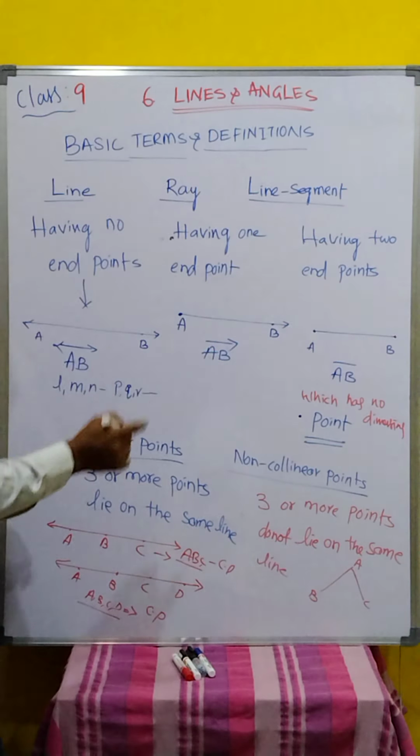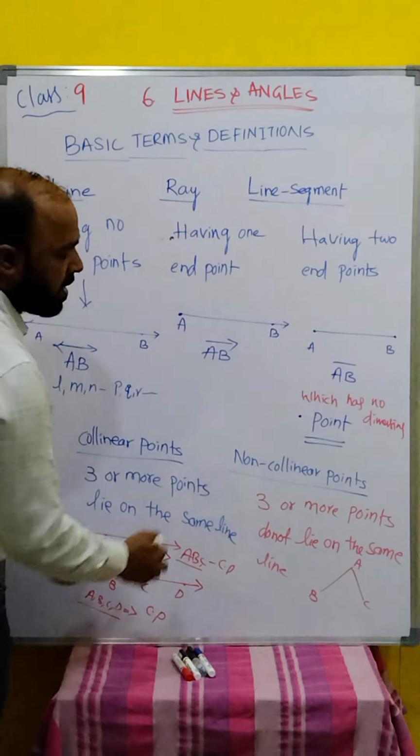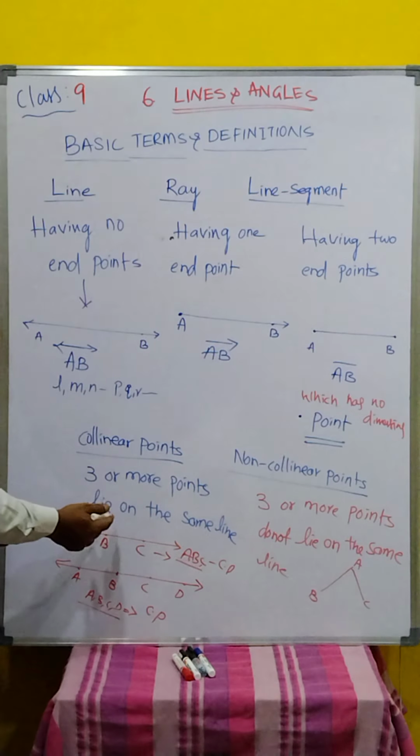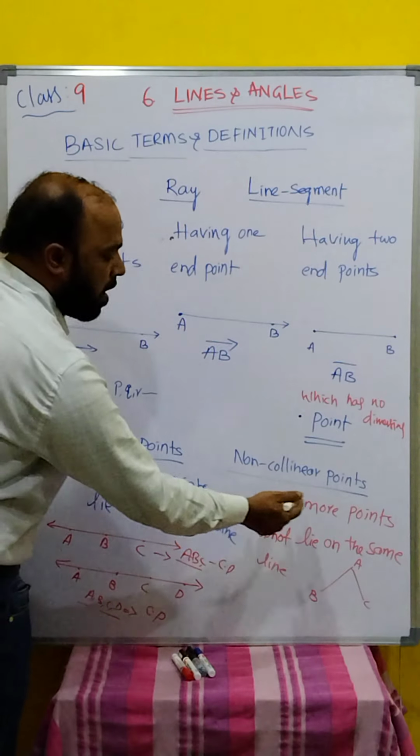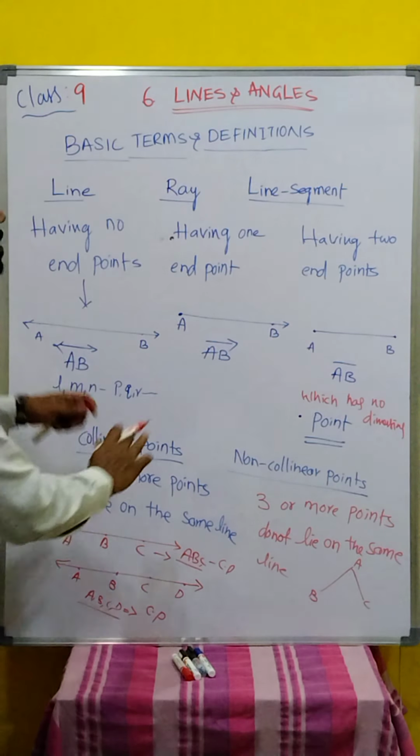Okay, that is the point. In that point, again we have two: one is collinear points, another one is non-collinear points. What is collinear? Three or more points lie on the same line. This is the example. And non-collinear is three or more points that do not lie on the same line. These are the basic terms.